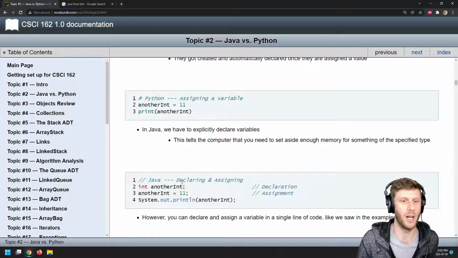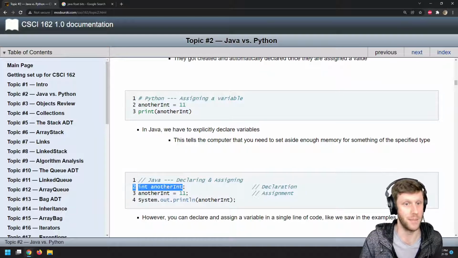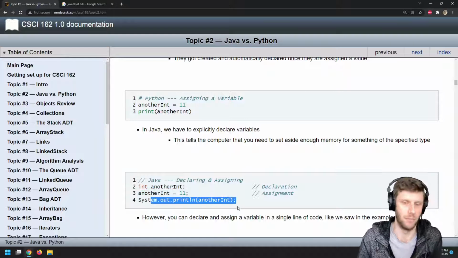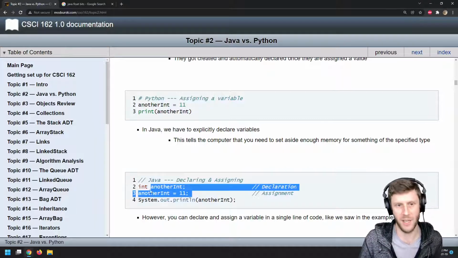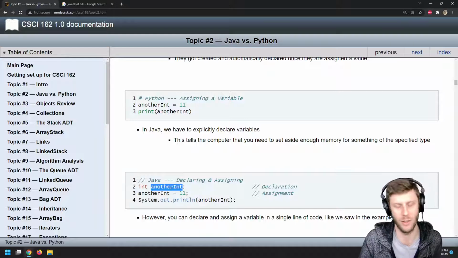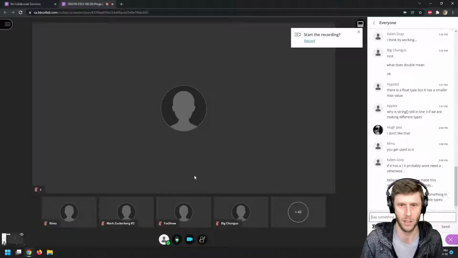Here, I'm doing it on multiple different lines of code. I'm declaring it, I'm now assigning it, and then I'm printing it out. If you're thinking, well, what's better? Should I declare and then assign or do it both on one line? Do whatever you want. I'm almost always going to do it on one line of code.